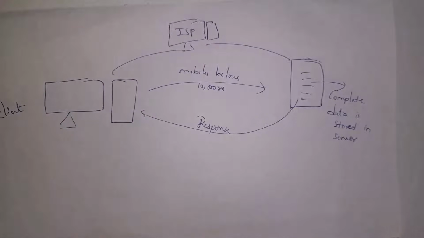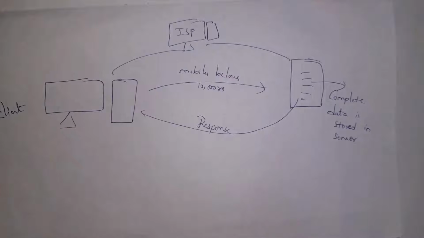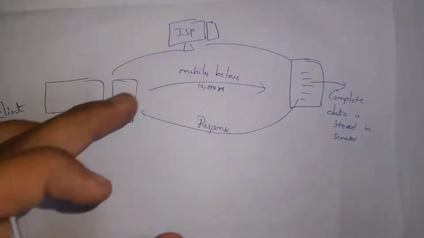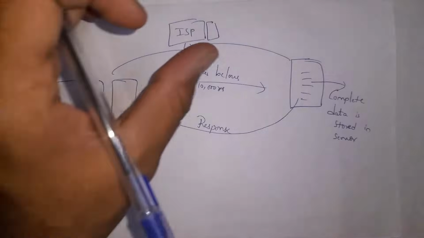Client is the computer which always wants information. As I want information like mobiles below 10,000 rupees, I act as client. And server is the computer that will provide us information. Thus, if you want to communicate in a network, we need an internet connection. And this internet connection is provided by internet service providers. For example, JioNet, ACT FiberNet and AirtelNet are all internet service providers because they provide us internet connections. So internet service providers are the computers which provide us internet connections. So in a computer network, some computers act as clients, some as internet service providers, and some as servers.